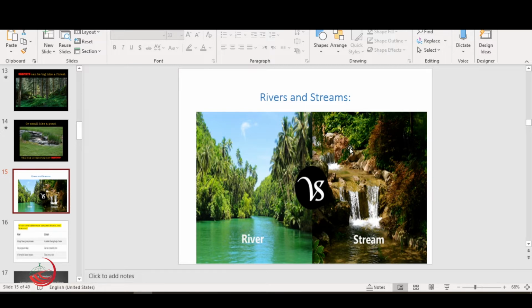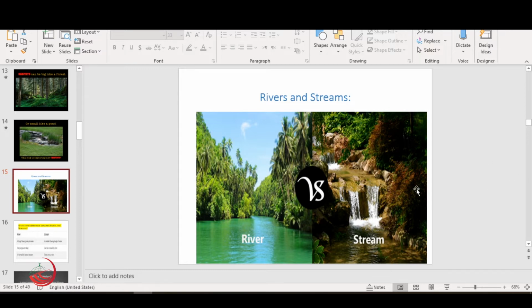Rivers and streams. Now, look at the picture here on the left. It's called what? River. River. Can you repeat it after me? You can pause or stop the video and repeat every word. I can say it. River. River. So what is the meaning of river, teacher? It is a very large body or area of water.